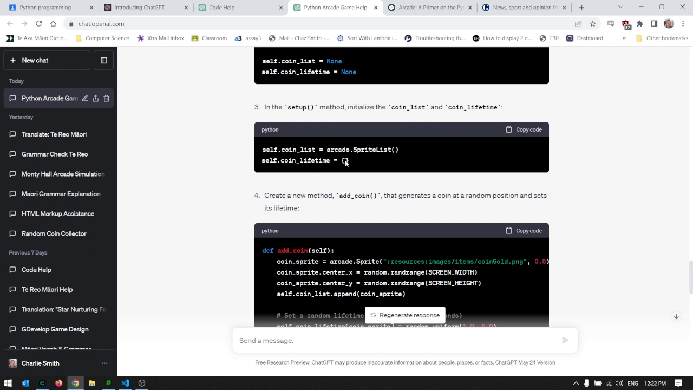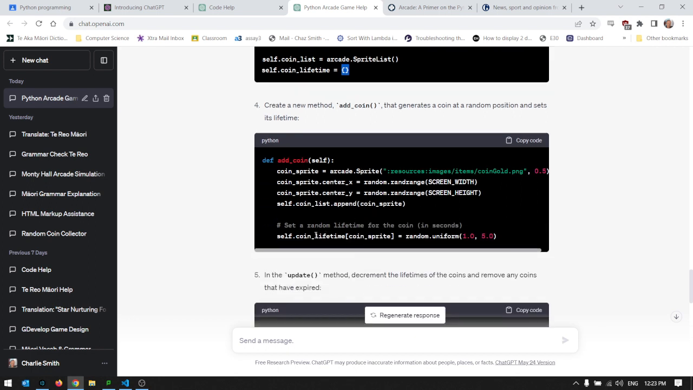Specifically, it does this thing where it makes a coin list, a sprite list of the coins, and then it keeps track of how long they're going to stay alive before they get deleted using a dictionary here. And it actually uses the sprite itself as the key in that dictionary for whatever time it's going to have to live. It's a really good idea. I hadn't thought of doing it that way. It's pretty fun. Saves you from having to do a completely separate class to keep track of a value.